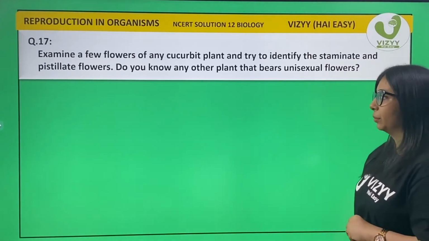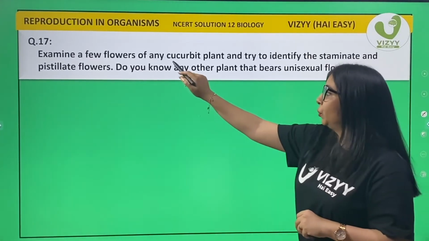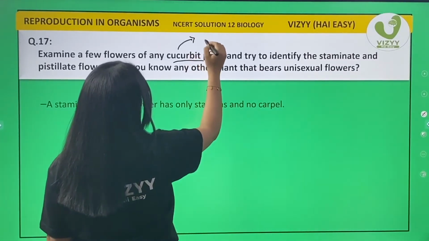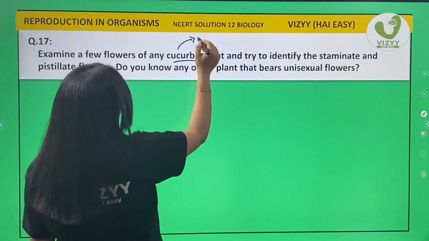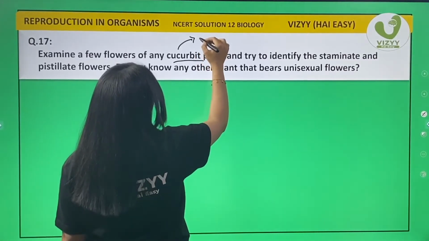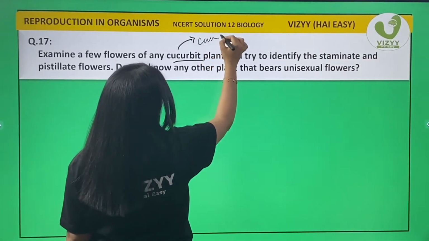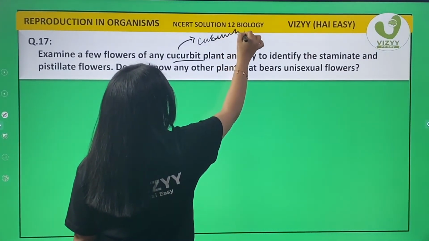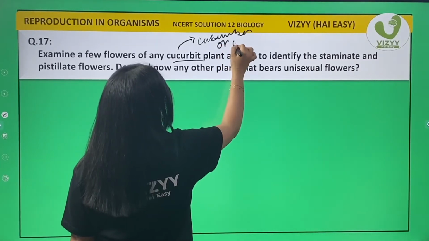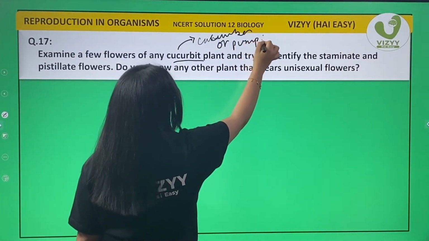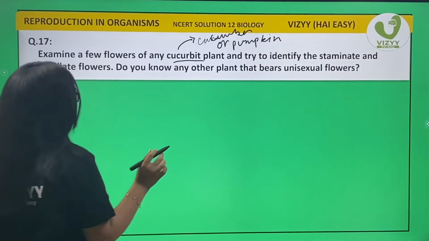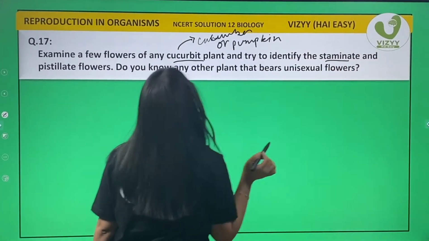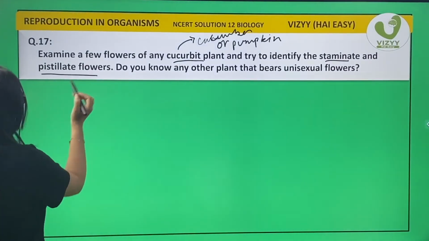Examine a few flowers of a cucurbit plant. Remember kids, cucurbit plant is nothing but the cucumber or pumpkin family. Try to identify the staminate and the pistillate flowers.